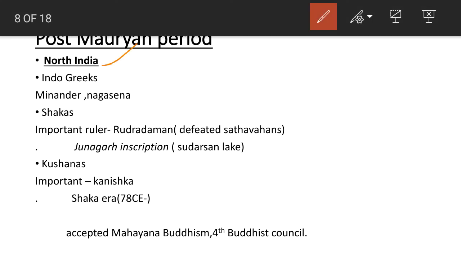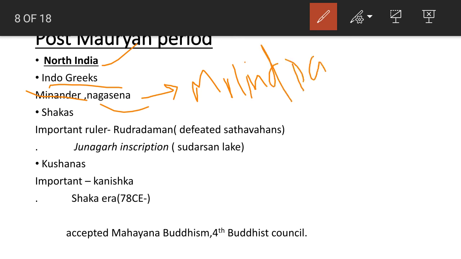After Maurya, North India was invaded by the Indo-Greeks. Among the Indo-Greeks, one of the important rulers was Menander. He was influenced by Nagasena to accept Buddhism, and it is described in the book Milinda Panho, which is considered to be a religious text of Buddhists.